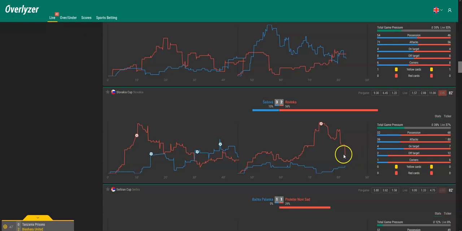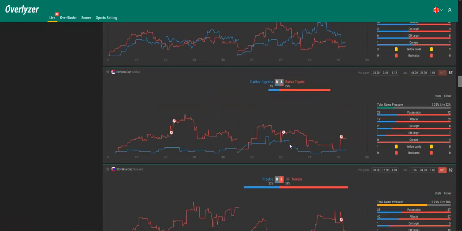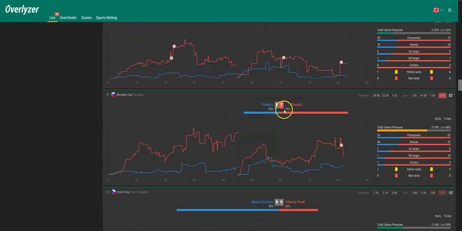Also, though it is dropping now, we're sure that it will go up again because they have to make some pressure now. We can also go for a simple over. You can play over 5.5 here. You can go for over 2.5 team goals. So it's quite possible that another goal will be scored here, and we also save the game to our favorites.